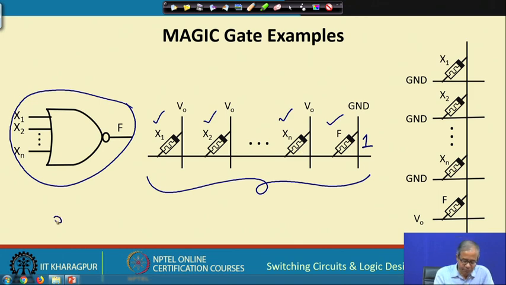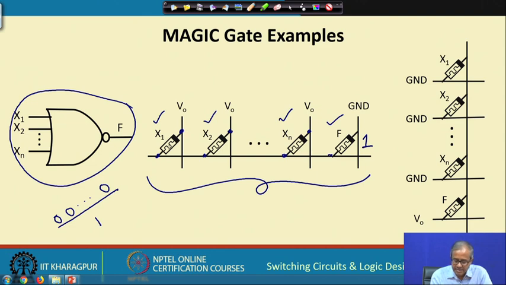Suppose the inputs are all zeros. Because it is a NOR gate, when the inputs are all zeros, the output has to be 1. If the inputs are all zeros, means what? These are all high resistances. So, this V0 is connected to this point, V0 is connected here. Because this is a high resistance, very little current will be flowing, and these are all connected on this side.